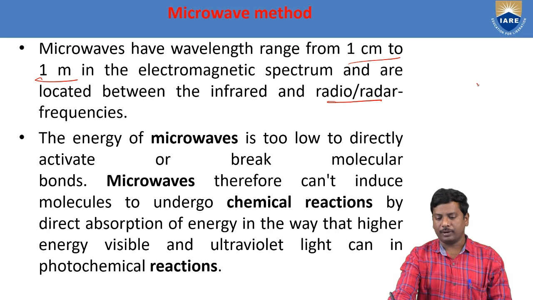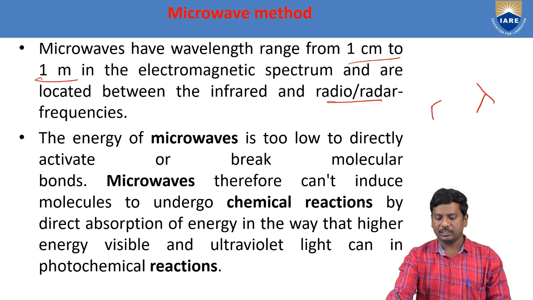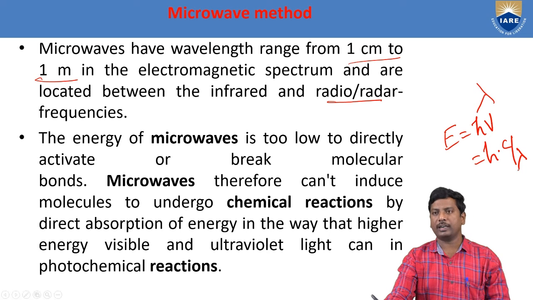Wavelength means lambda. When wavelength increases, according to Planck's quantum theory, what is the equation? E is equal to h mu. That means h into c by lambda, since mu is c by lambda. So E is inversely proportional to lambda. When wavelength increases, the energy decreases. That means microwaves are low energy radiations.